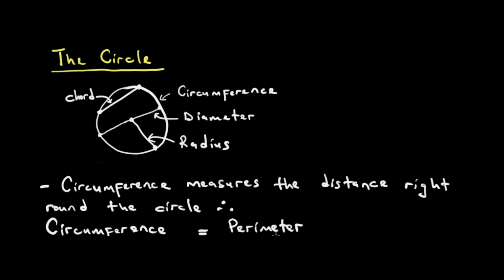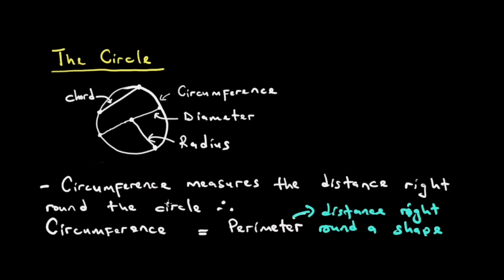Remember our definition of the perimeter. We defined the perimeter as the distance right round a shape. That is our primary level definition of the perimeter.